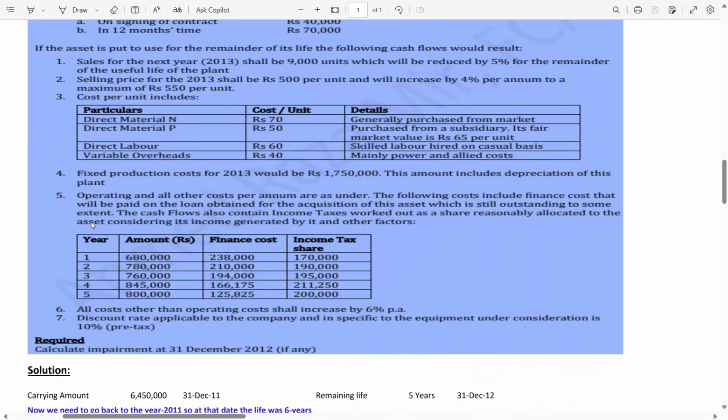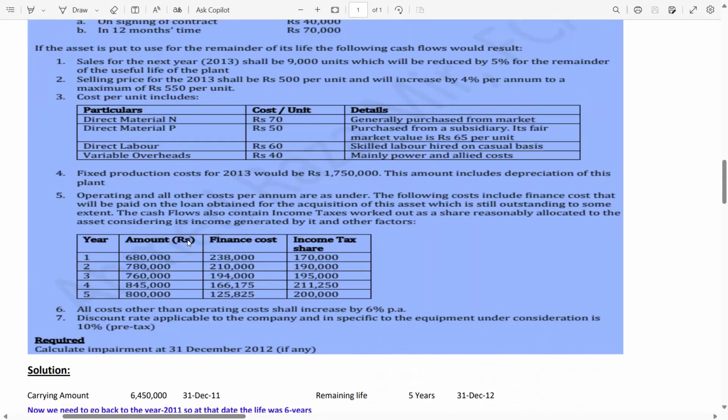Now, guys, point number 5, operating and all other costs per annum are as under. The following costs include finance costs that will be paid on the loan obtained for the acquisition of this asset, which is still outstanding to some extent. The cash flows also contain income taxes worked out as a share reasonably allocated to the asset considering its income generated by it and other factors.